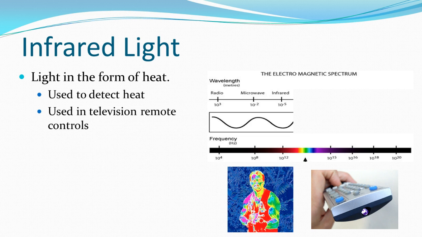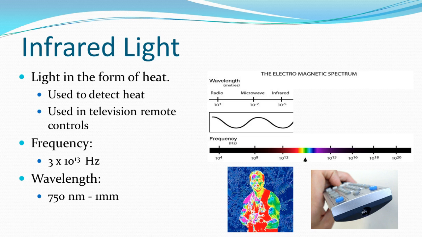Infrared, so it's under red. The frequency runs about 3 times 10 to the 13th hertz, so it's getting bigger as we go to the right. Our wavelength, though, is getting smaller and smaller. Now we're down to 1 millimeter to 750 nanometers. It's about the size of a cell.